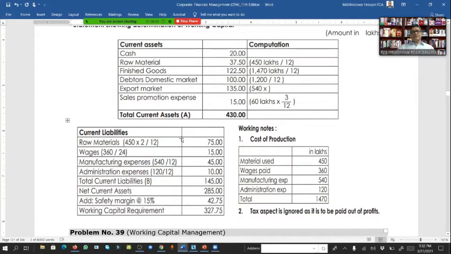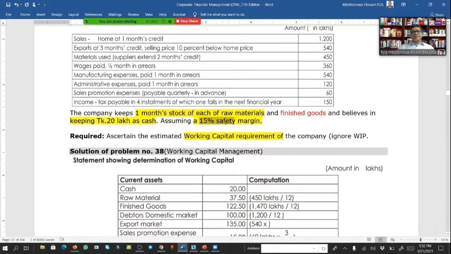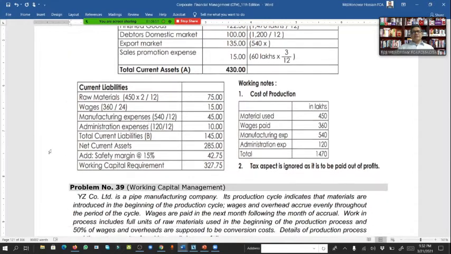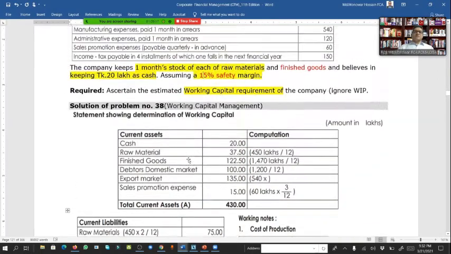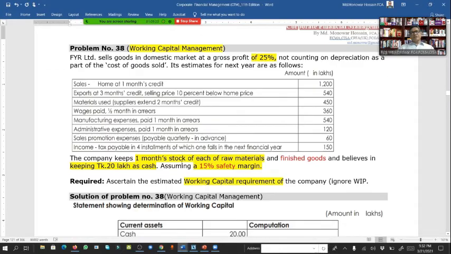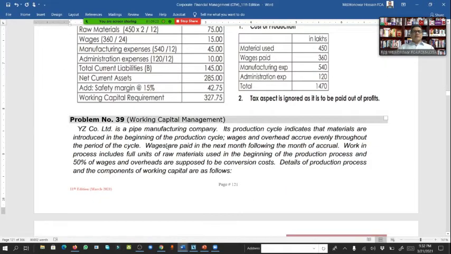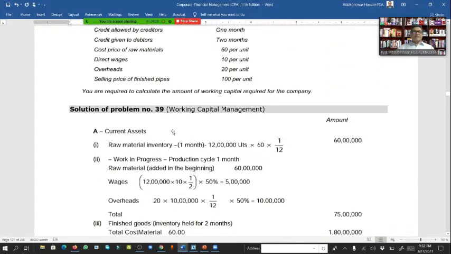And on this 285, as per the question, there is a 15% safety margin on that requirement. So 285 multiplied by 15%, then we will get 42.75. If we add 42.75 to 285, then the working capital requirement would be 327.75. So the requirement of working capital is 327.75. So that is all for the working capital calculation. And the answer is also here.